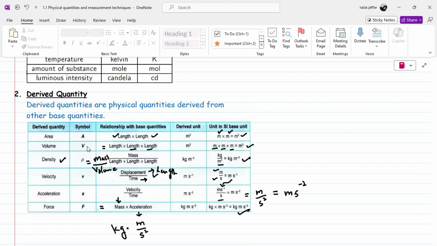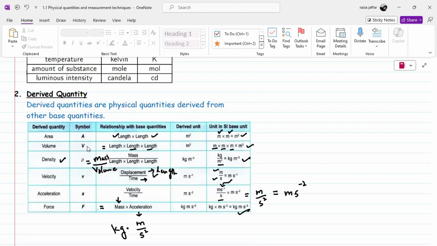So in this video, we have learned about SI units. Basically, we use standard units for measuring different physical quantities. SI units are used in different countries so that everyone can easily understand the dimensions we measure for physical quantities. On the basis of these SI units, we divide physical quantities into two types, the base quantity and the derived quantity.